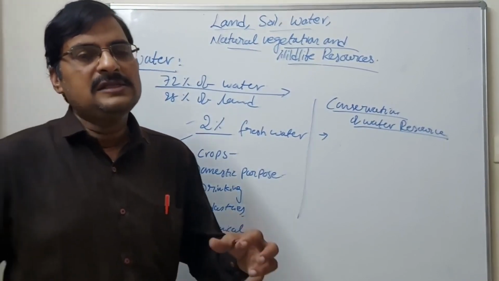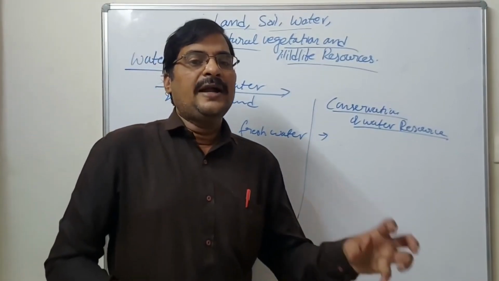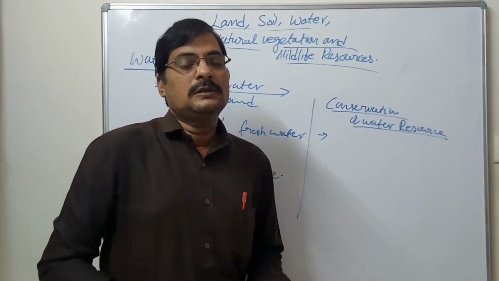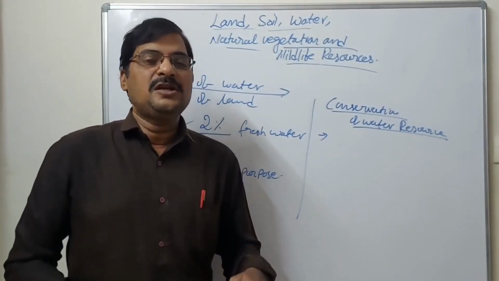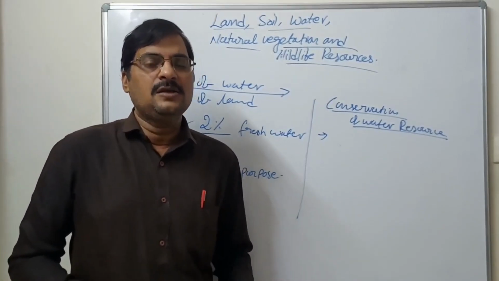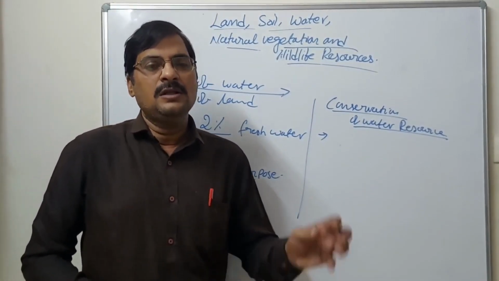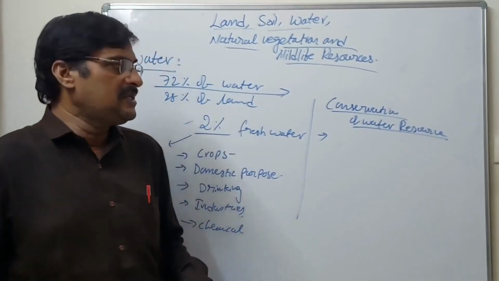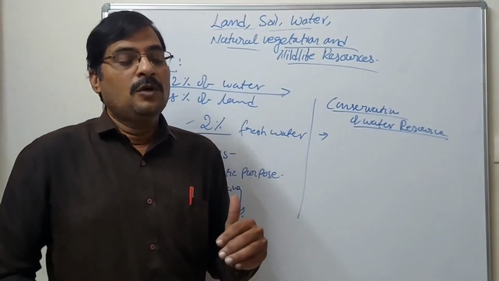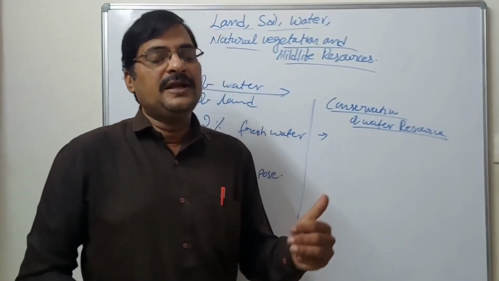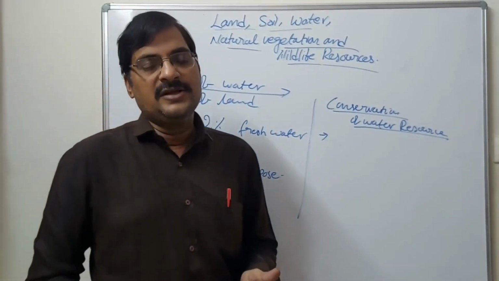We can give some ideas, like stopping the water while you are brushing. We should use only as much water as we need. Values are also needed for water conservation.